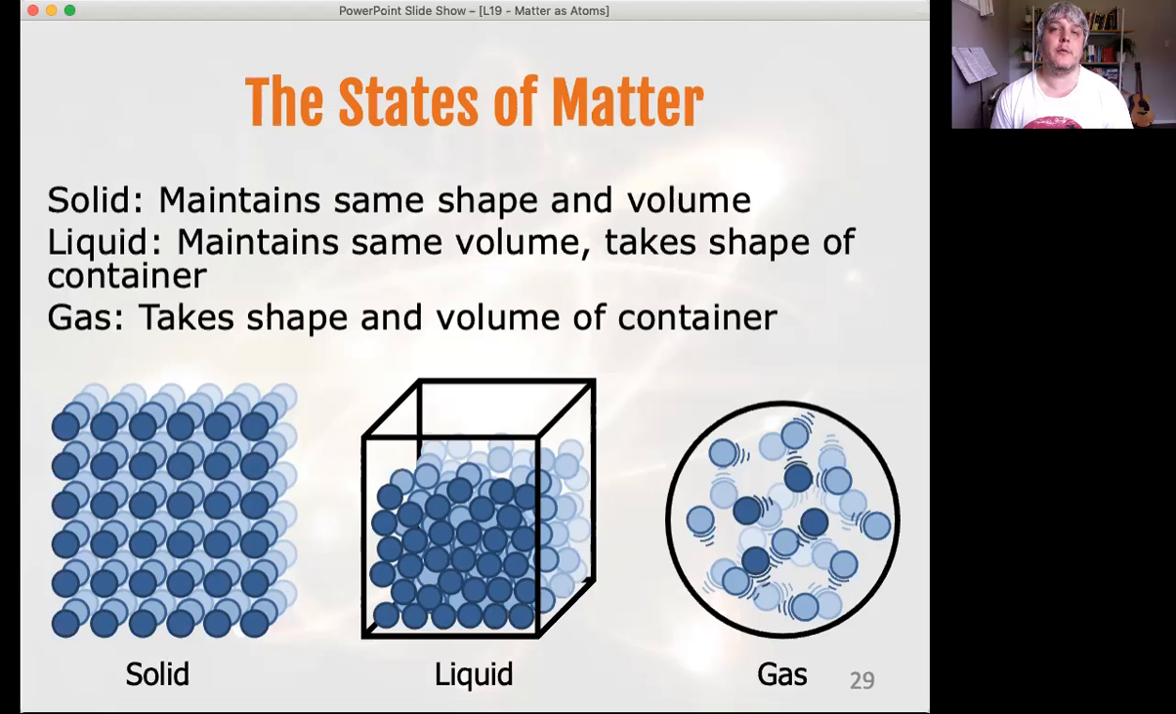Solids keep shape and volume. Liquids keep volume but change shape to whatever container you put it in, and gases will change shape and volume to match the container you put it into.